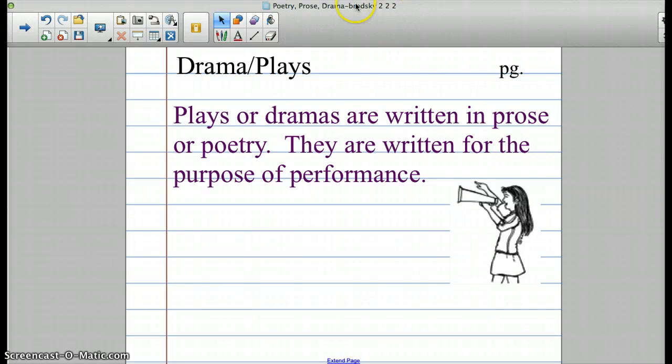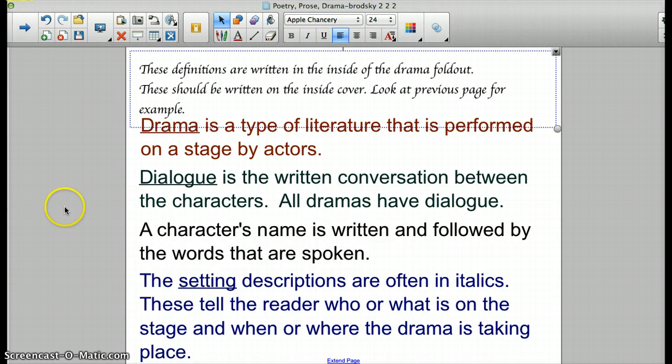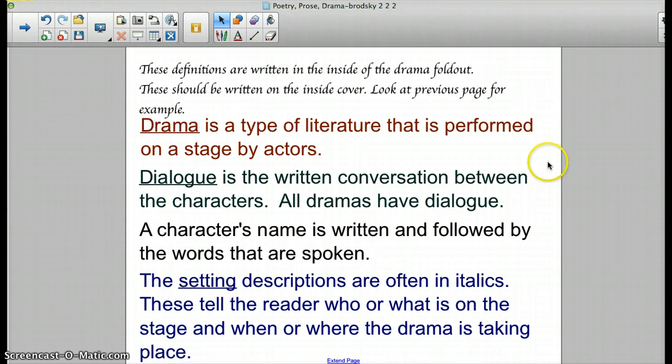So let's take a peek at some more information on what plays or drama look like. Plays and drama have a lot of vocabulary, and we're going to be writing these into our notebooks in a little bit. So go ahead and listen and follow along, and at the end I'll give you time to write these down, or maybe your teacher has printed them out for you.